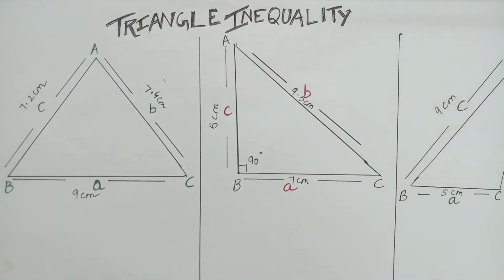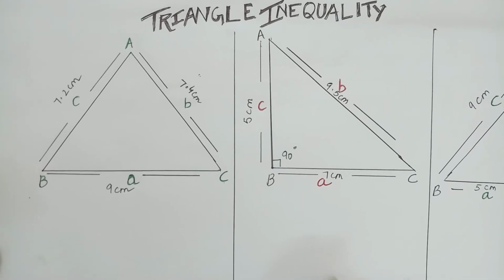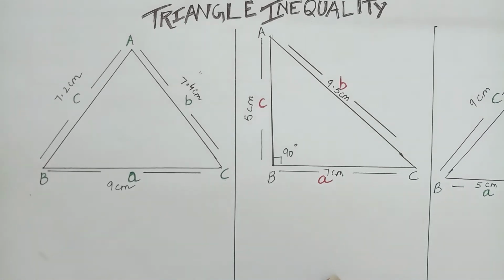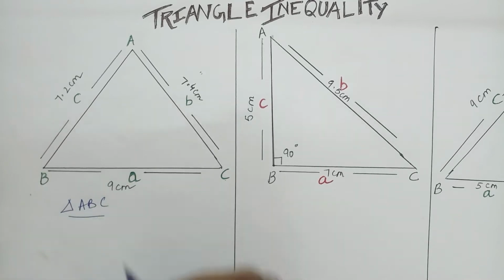For this, we are performing an activity here about triangle inequality. Here we will check how we can say that the sum of any two sides is greater than the third side. In the first diagram, as we can see, I have a triangle ABC.